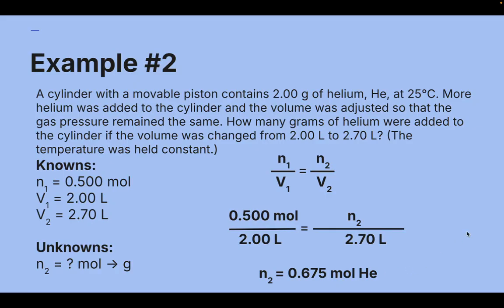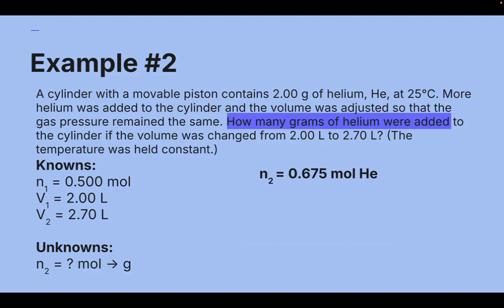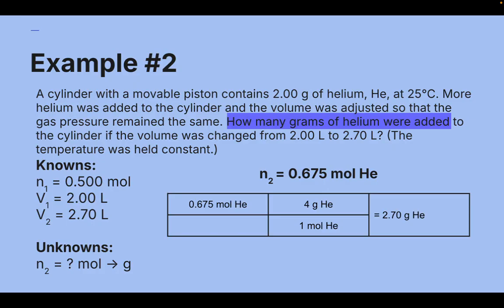However, that's not my answer to the question because I was asked how many grams of helium were added. This is how many moles, first off, of helium I have at the end. I need to know how many grams were added, which means I'm going to take my N2, plug it back into stoich, and go the opposite way. 0.675 moles of helium, bring moles of helium diagonal down, molar mass up top, and we're going to multiply 0.675 by 4 to get 2.70 grams of helium as my final mass